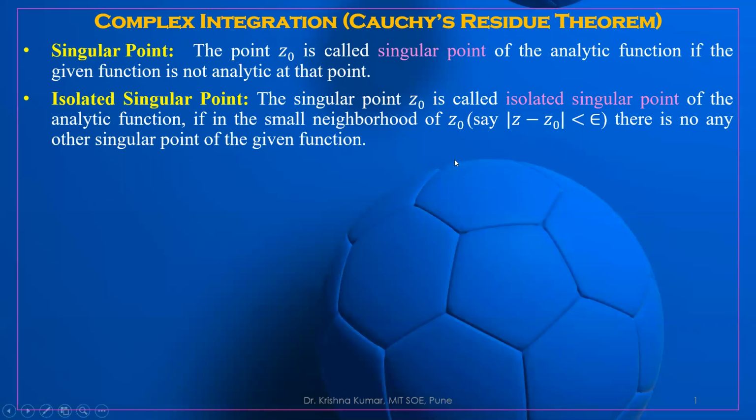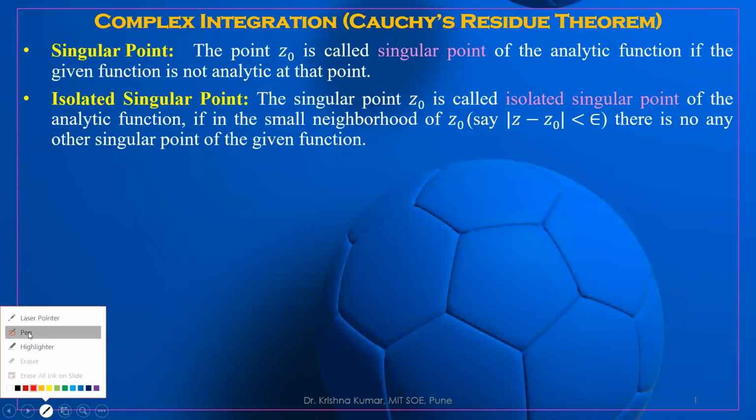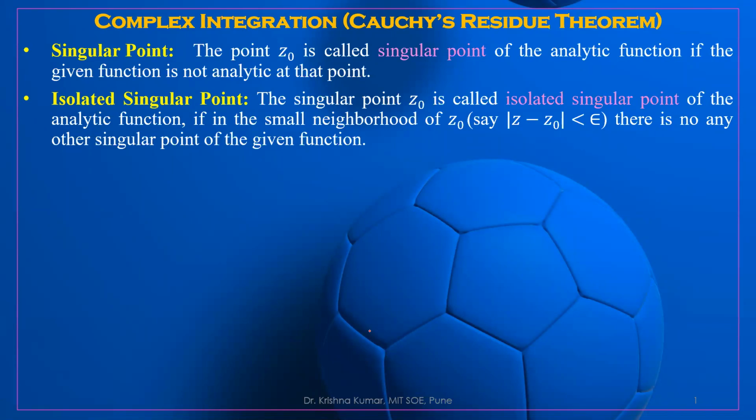What does it mean? Let us consider, for example, a small neighborhood, suppose this is z minus z0. Let this z0 be a singular point.